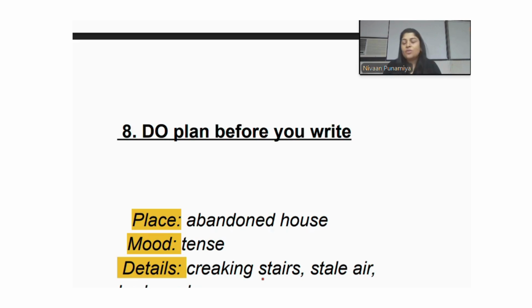And once you get it right, trust me, you don't need to plan. It will flow automatically. So I hope these do's help you write a better descriptive essay than the way you used to. Thank you.